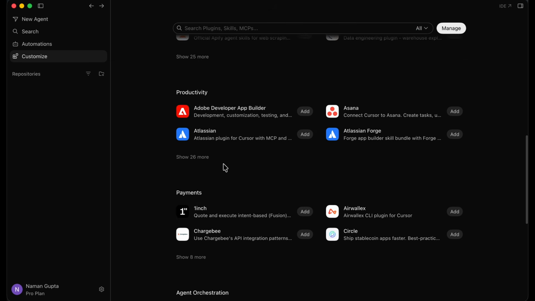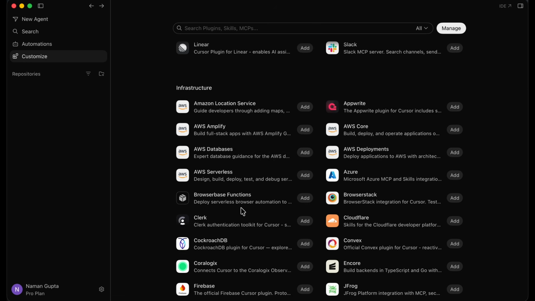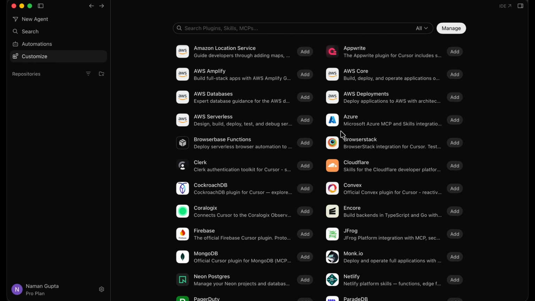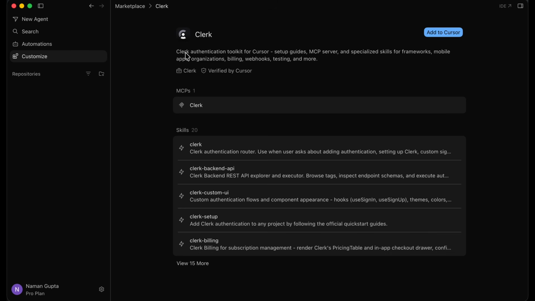All right, so there's a variety of MCPs and plugins you can search here in the Cursor Marketplace. Just click on this and you see so many different ones. There's Azure from Microsoft, there's Encore, there's Firebase, Clerk. Clerk is used for authentication, right? So Clerk Authentication Toolkit for Cursor: setup guides, MCP server, and specialized skills. A lot of these plugins will contain skills as well. So this is great. If you want to start adding authentication, user login and sign up into your applications, I'd really recommend adding the Clerk MCP to your Cursor.